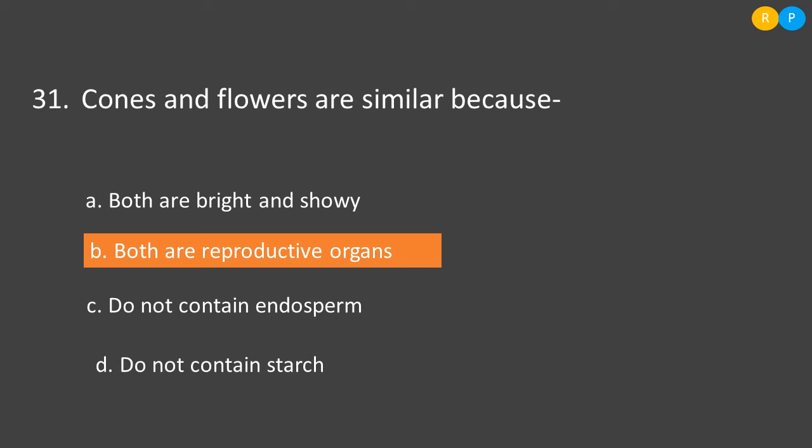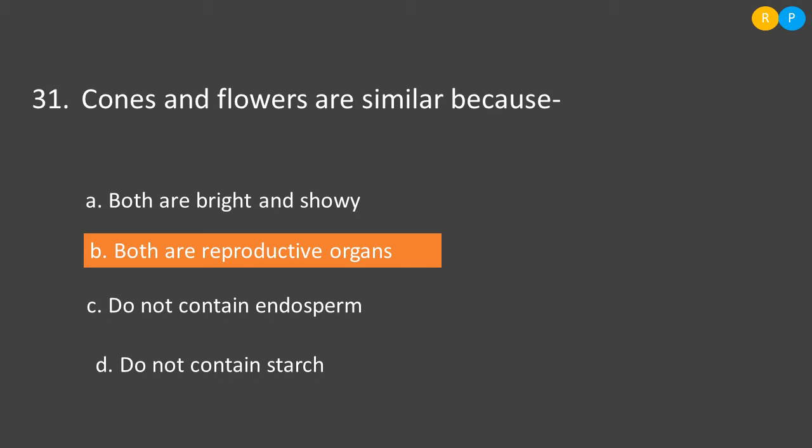Clear. So option A, both are bright and showy. This is just one external feature of the cones and flowers, but this is not the complete purpose of the formation of these two structures. Then option B, both are reproductive organs. This is correct because cones and flowers are meant for the process of reproduction.